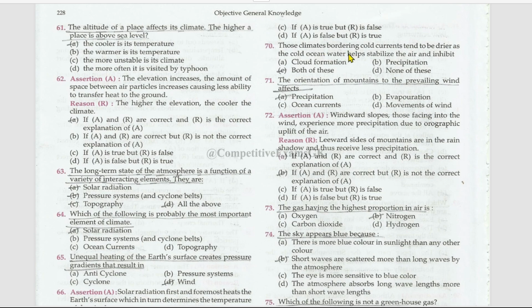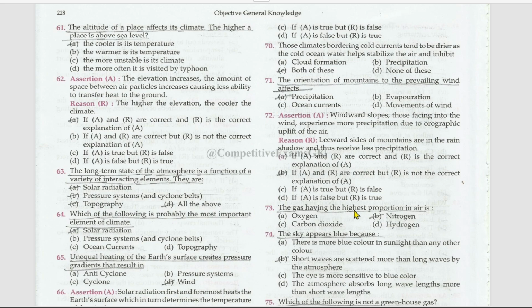Those climates bordering cold currents tend to be drier, as the cold ocean water helps stabilize the air and inhibit both of these, which are cloud formation and precipitation. The orientation of mountains to the prevailing wind affects precipitation. Next, assertion and reason. Windward slopes, those facing into the wind, experience more precipitation due to the orographic uplift of the air. True. Leeward sides of mountains are in the rain shadow and thus receive less precipitation. This is also true, but both statements are different, so this is not the correct explanation for the assertion.